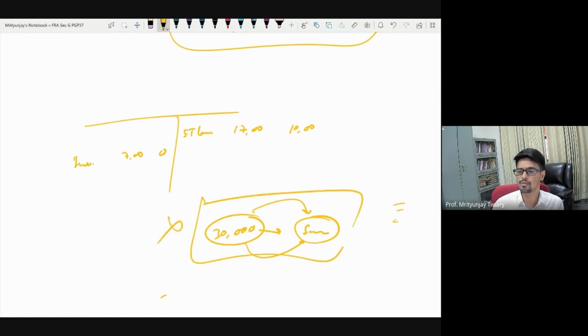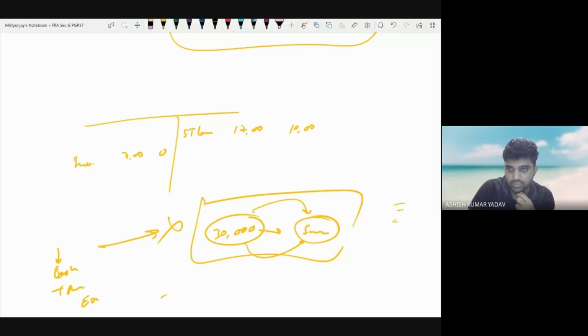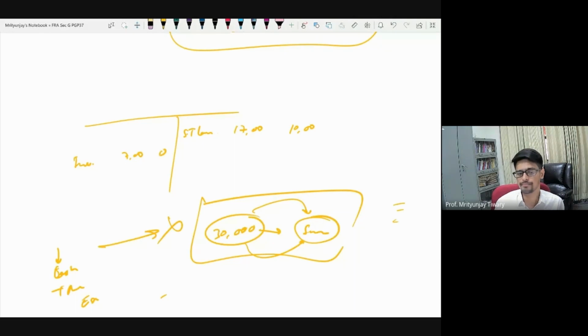Is this clear? What I just now assumed? Basically, when we say cash, we mean cash and cash equivalents. So cash is there, the bank account is there, and equivalents are there. If there is any transaction across these, then that one need not come in the cash flow statement. Why? It is like cash is converting into cash. So there's no change in the liquidity or availability of cash. Yes, that is the reason. Both of these are liquid assets of the business. That is why we don't need to deal with this.